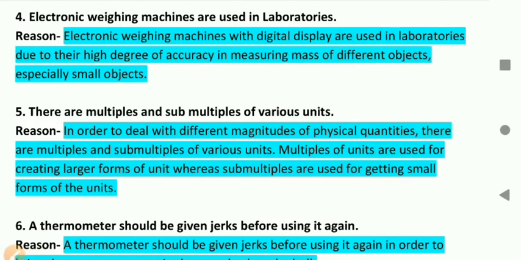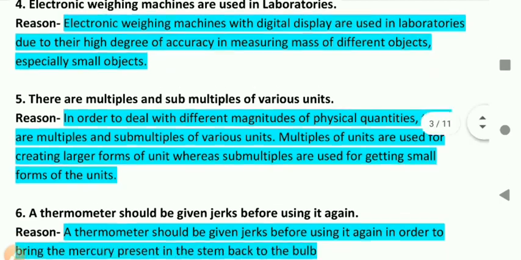Electronic weighing machines are used in laboratories. Reason: electronic weighing machines with a digital display are used in laboratories due to their high degree of accuracy in measuring mass of different objects, especially small objects. Fifth,